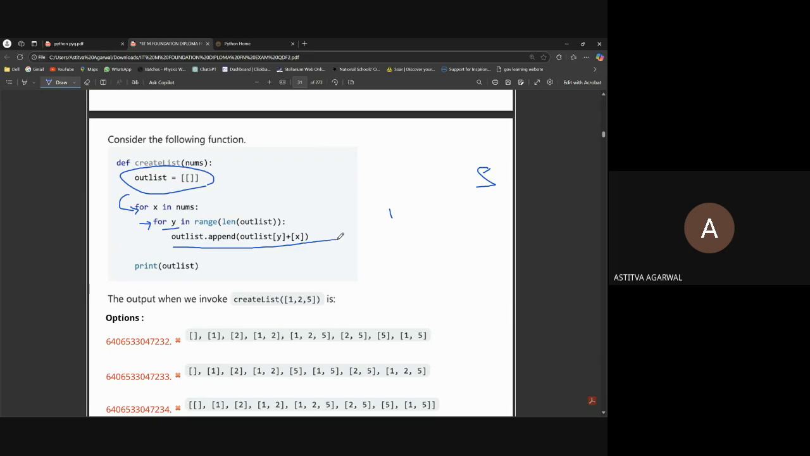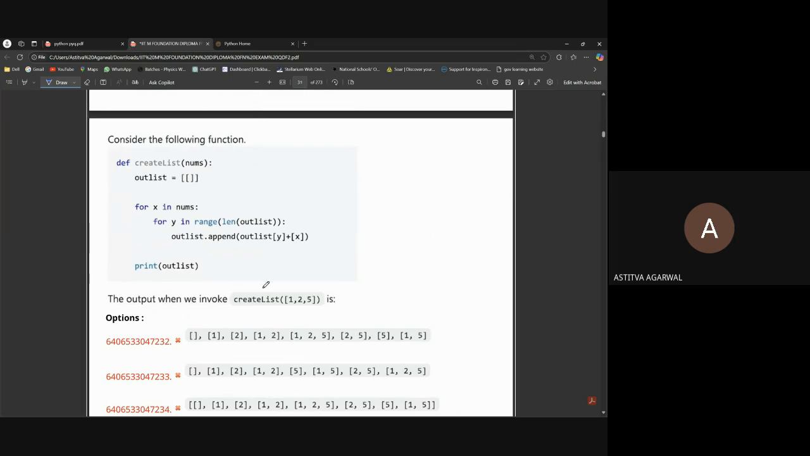Okay, so can you tell me, if we invoke this, what will the output be? Anyone? Yeah, the recording is provided, no worries, it's recording. No one? Okay.